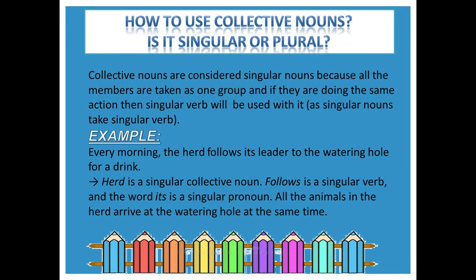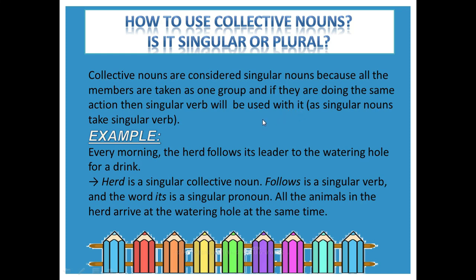Now one more very important question: how to use a collective noun? Is it singular or plural? Collective nouns are used when we are talking about a group of things. The second question is, after using the collective noun, which verb will be used? Should it be singular or plural? As we are talking about a group of things, it comes to our mind that we should use the plural, but we consider collective nouns as singular nouns. Why? Because collective nouns are considered singular since all the members are taken as one group, and if they are doing the same action, then a singular verb will be used with it, as singular nouns take singular verbs.